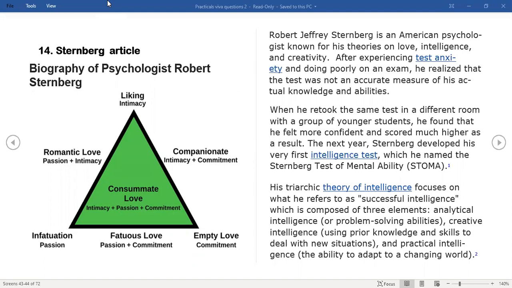I doubt it, because if you are passionate about someone, you definitely do like them. It is lacking in commitment. It is not about whether they like each other, but they don't have commitment between each other. Can you give an example of this?